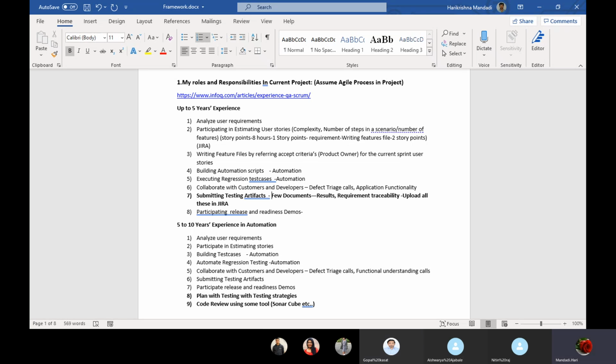Fine. Suppose I am in sprint 6. In sprint 2 something was failing, and now in sprint 6 some code changes are done, but some requirement developed in sprint 2 is failing right now. So you have some proof that at that time it was passing, now it is failing, in the sense there will be some code change issue, where this functionality is affecting that functionality. That is called testing artifacts. And participating in release and readiness demos. What does this mean?